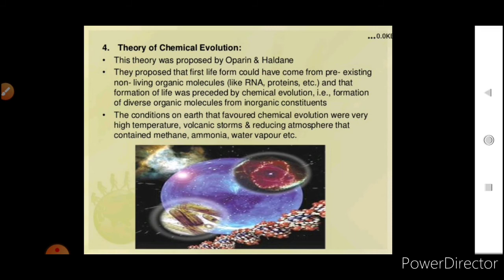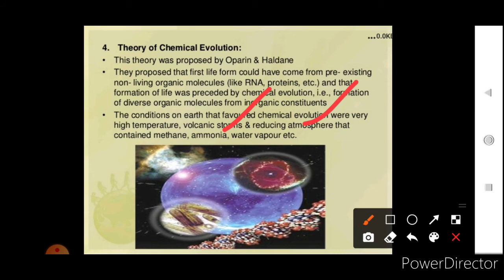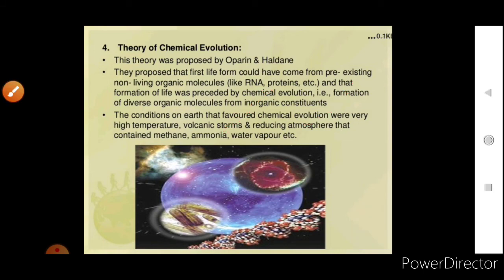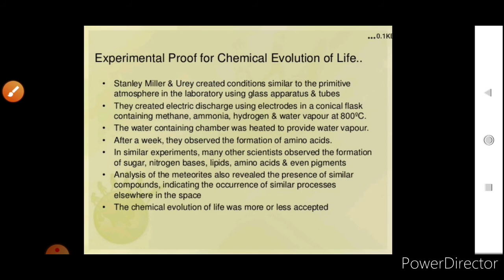Now the last one was the theory of chemical evolution, which was proposed by Oparin and Haldane. This is the most relevant theory, which we can say is somewhat true. They proposed that the first life form could have come from pre-existing non-living organic molecules like RNA, proteins, etc., and that the formation of life was preceded by chemical evolution, that is, formation of diverse organic molecules from inorganic constituents. The conditions on the earth that favored chemical evolution were very high temperature, volcanic storms, and a reducing atmosphere containing methane, ammonia and water vapor. Now, what was the experimental proof?